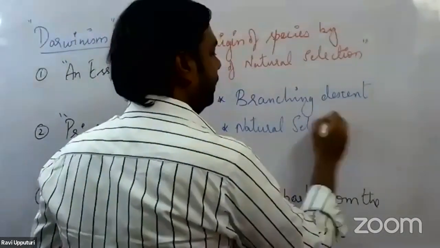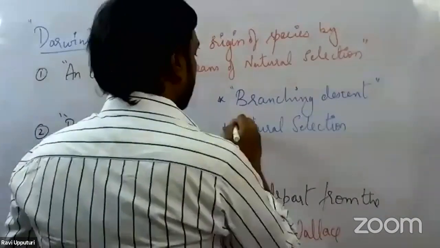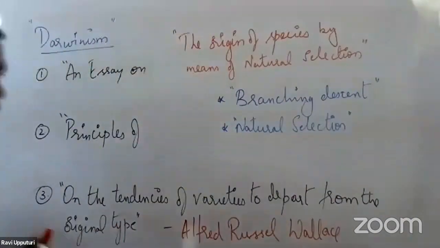These are the two key concepts of Darwin's theory of evolution, that is branching descent as well as the process of natural selection. So this is what we have as an introductory note on Darwin's theory of evolution.